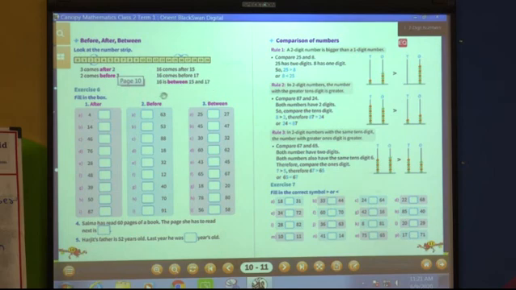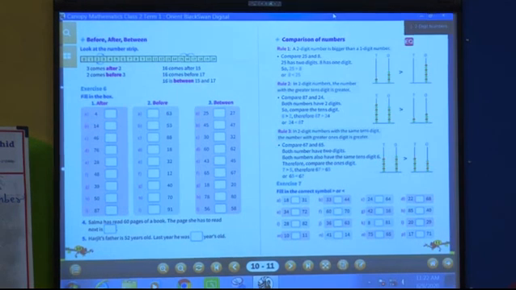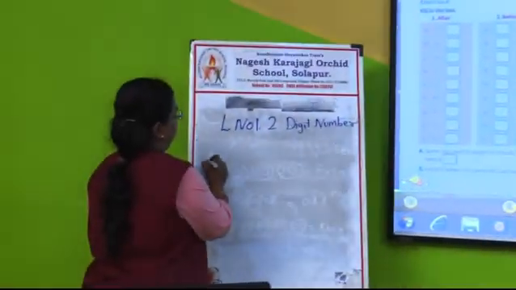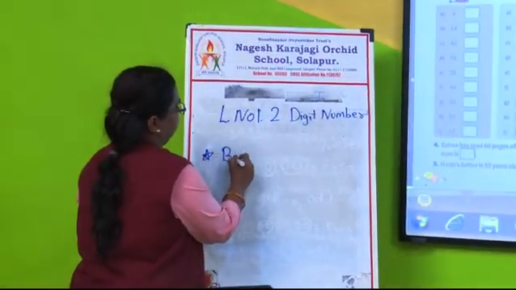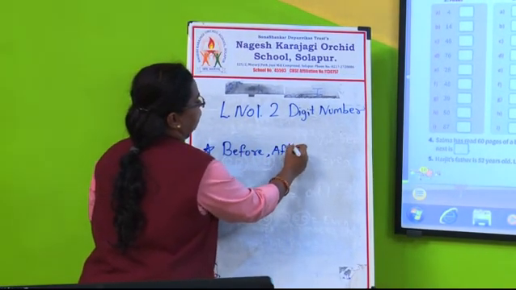Now everyone, you know the numbers, okay, which is before, after. You can say 1 to 10, 1 to 20, and while doing this you know 1, 2, 3, 4, 5, 6, you will say like this. After this you know what is before, what is after. Now in detail how you will see this, I will show you. Now see here, before, after, and between.